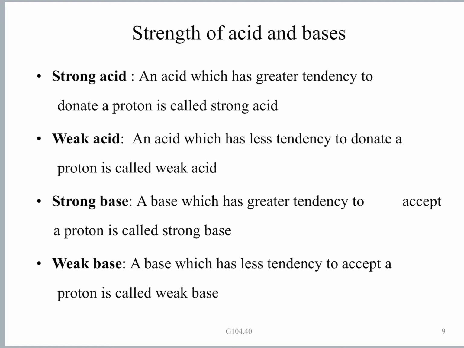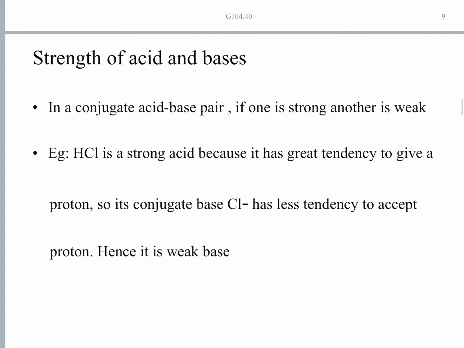You can infer that a strong base has a greater tendency to accept a proton, whereas a weak base has a lesser tendency to accept a proton. This is how the strengths of acids and bases are explained according to Lowry-Bronsted theory.